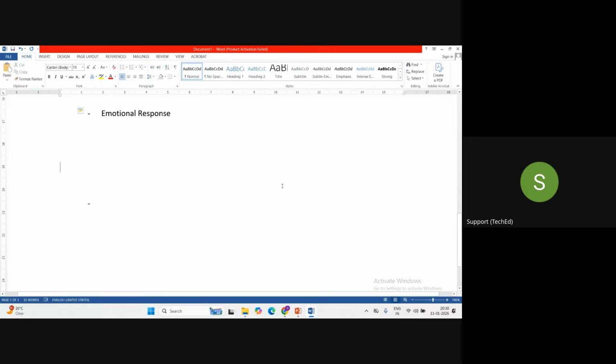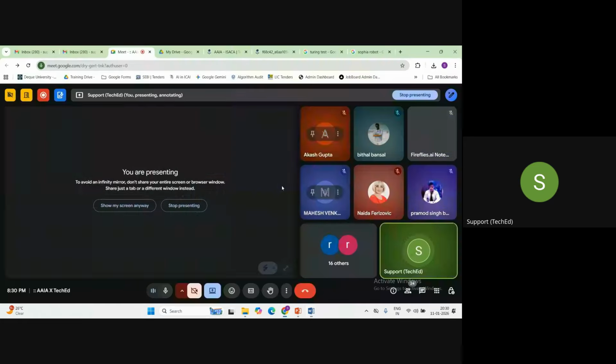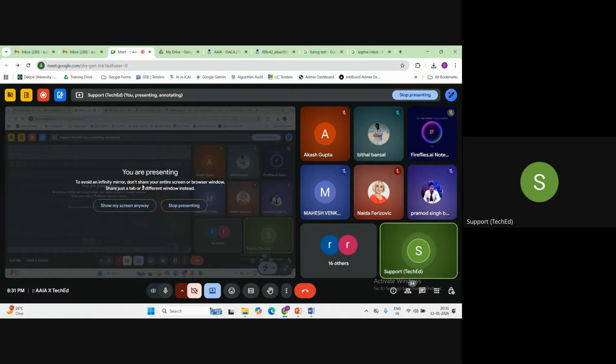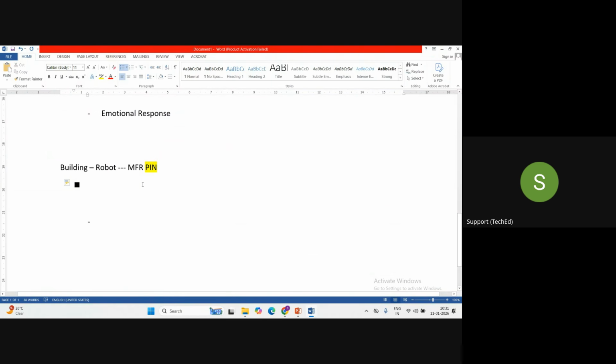Suppose you are building one robot, and the job of the robot is to manufacture the pin, the pin which you use in stationery, guys. So suppose you have designed one particular robot, and the job of the robot is to build a pin. Now guys, once it was designed, it has started manufacturing the pin, and whatever is coming, it uses that particular object, and using that object it tries to build a pin.